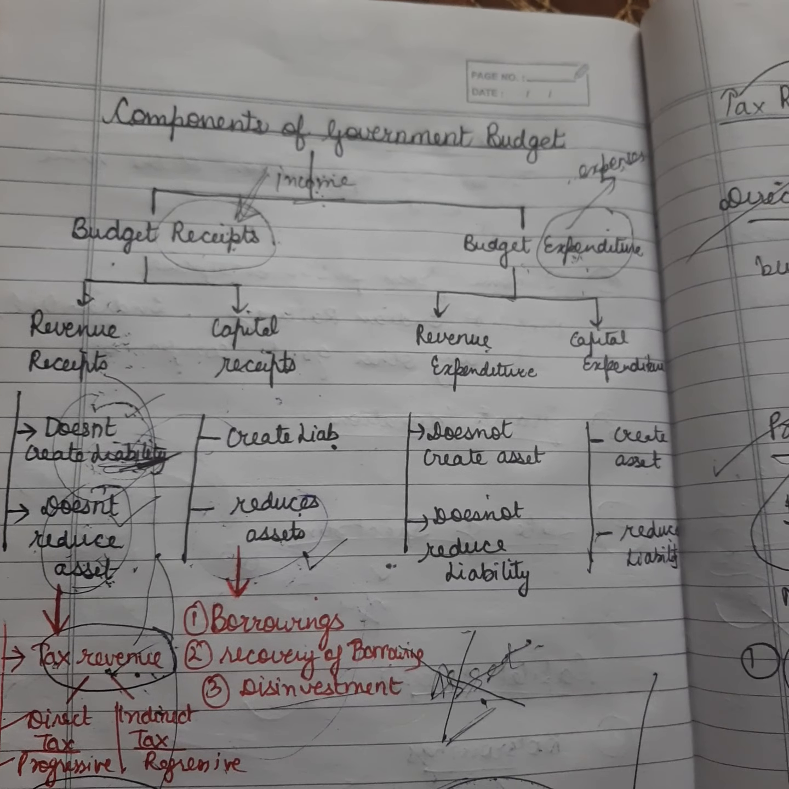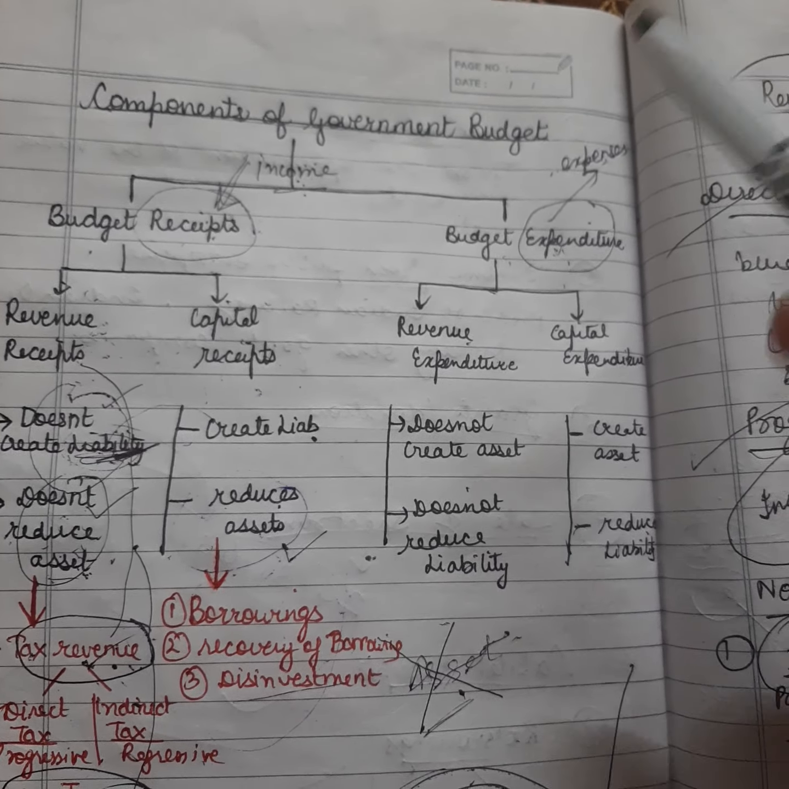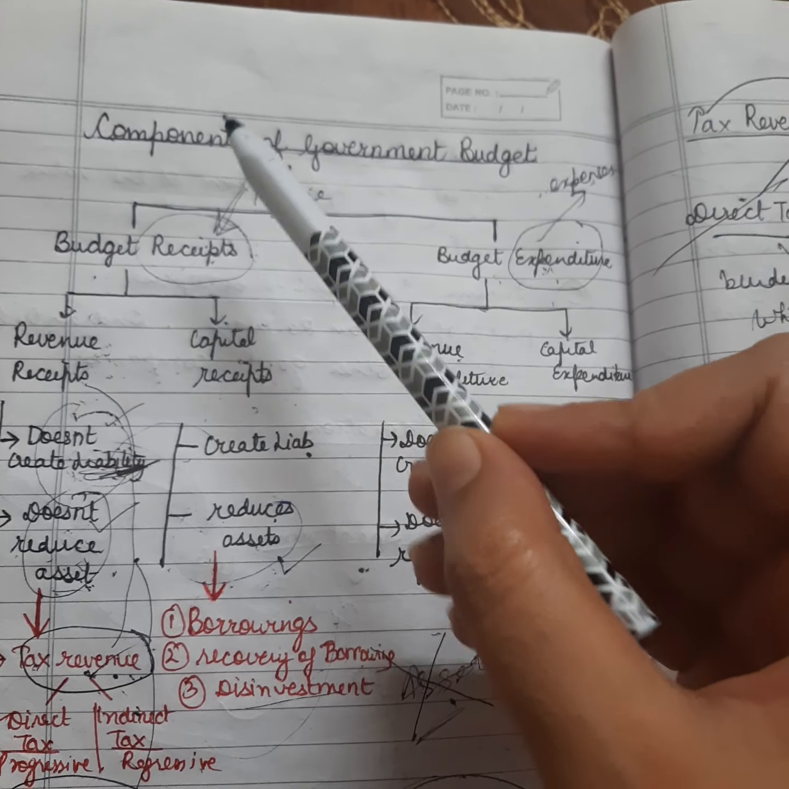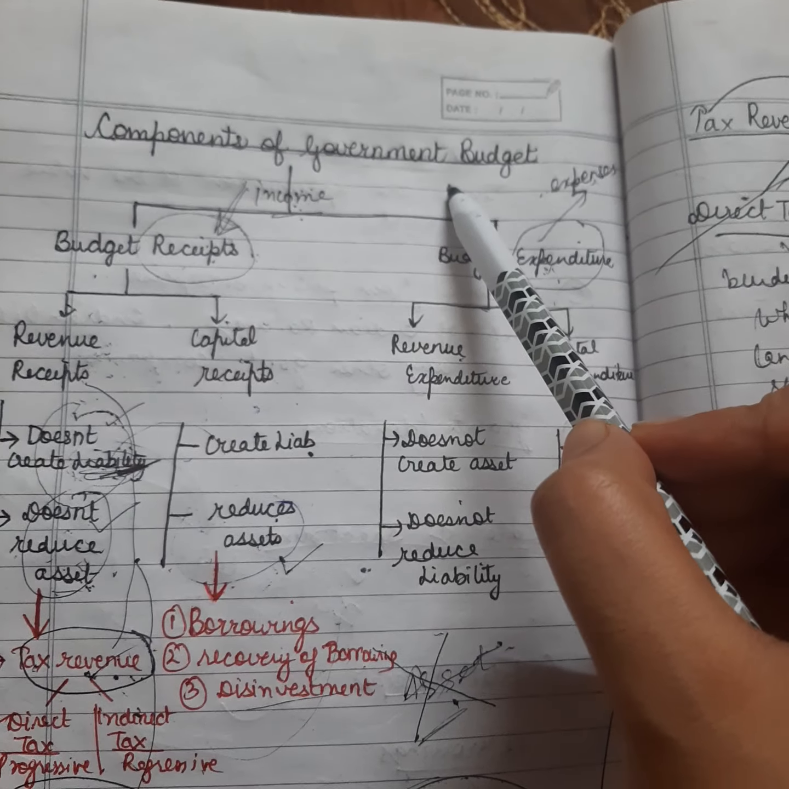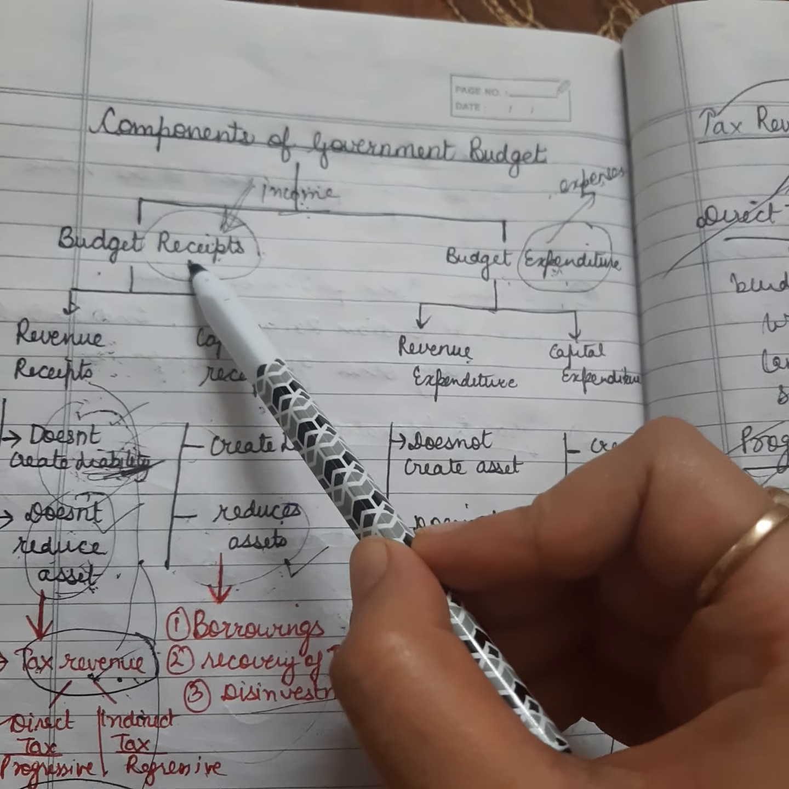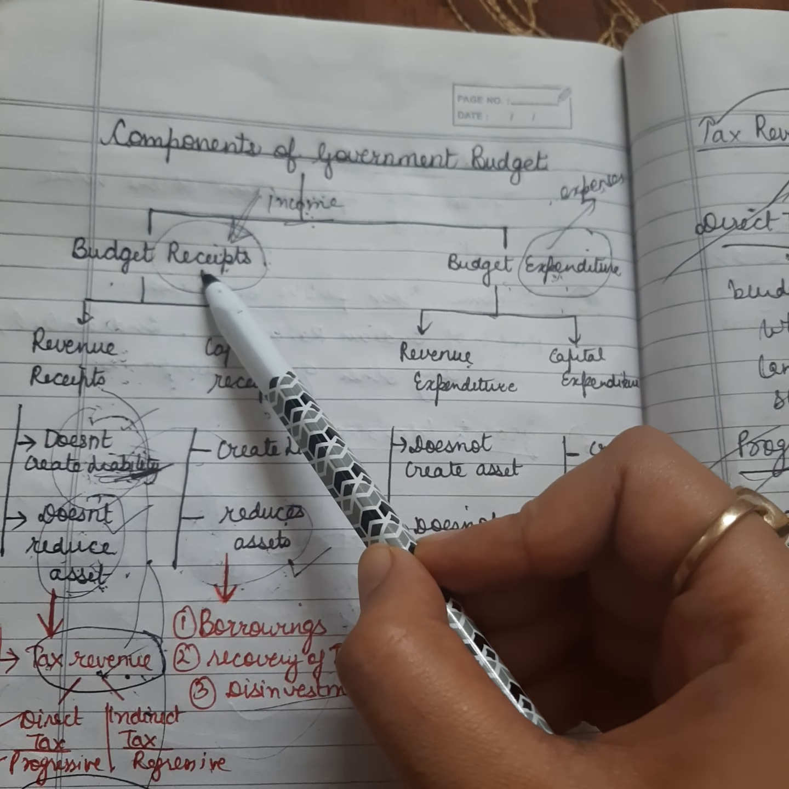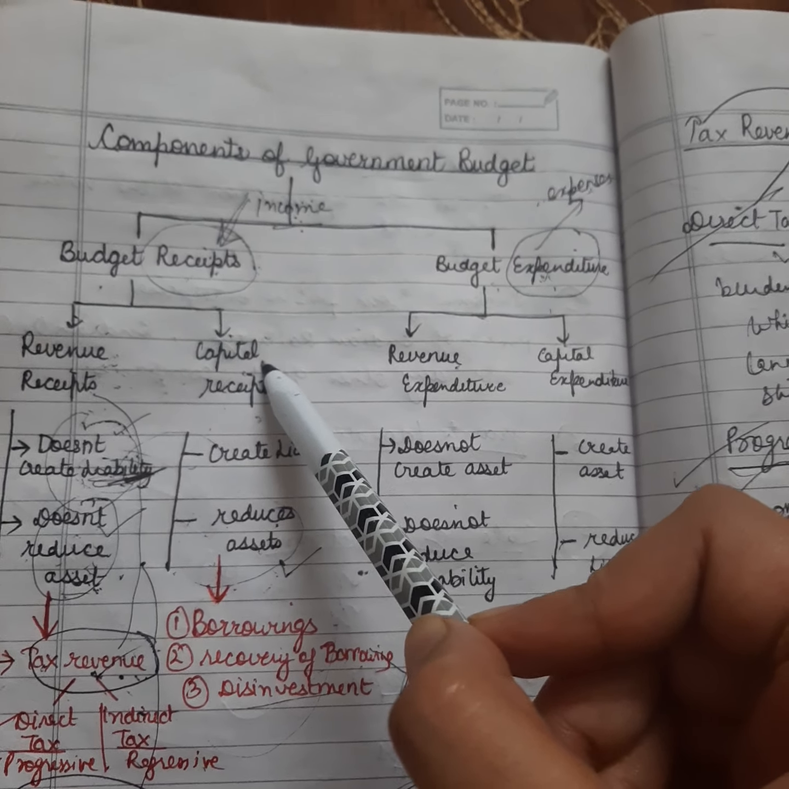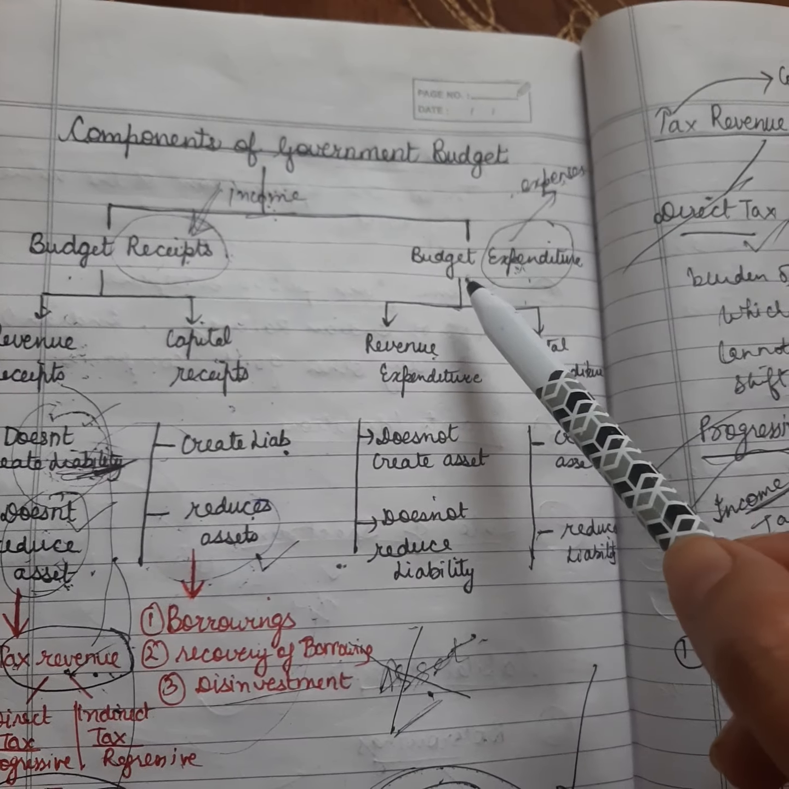Good morning, students. In the previous lesson, we have completed budget receipts. Okay, we were doing components of government budget and we have completed budget receipts, which are further classified into revenue receipts and capital receipts. In today's lesson, we'll be completing budget expenditure.